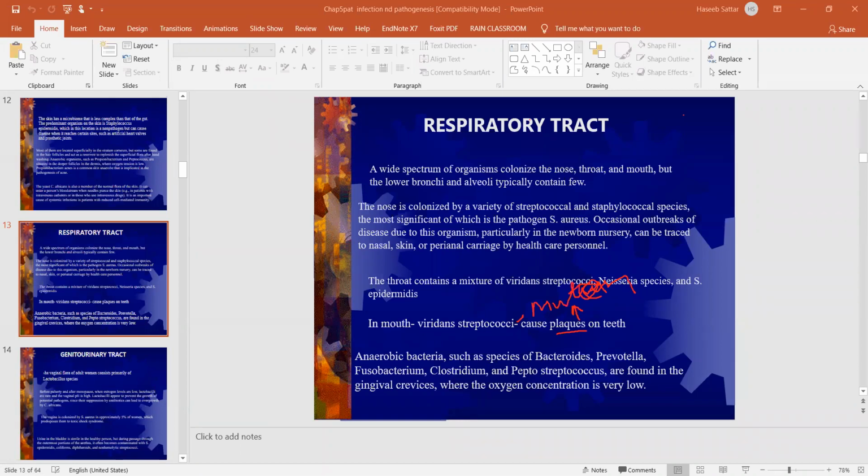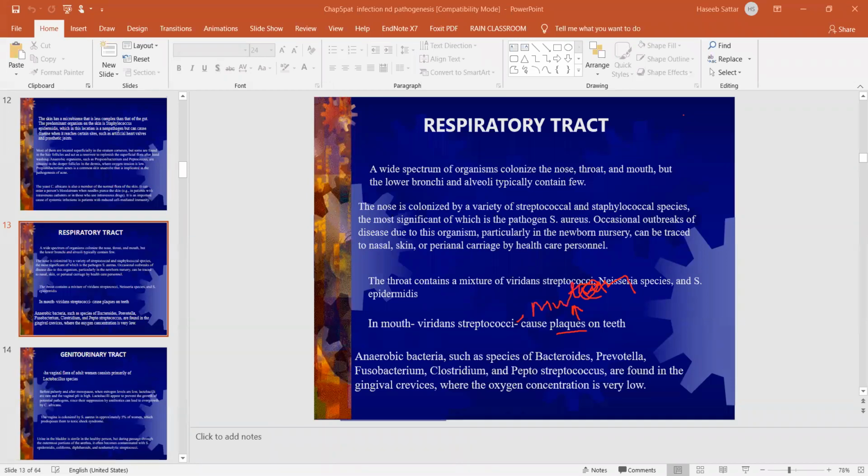Another pathogenesis is that Streptococcus mutans also produces a large amount of acid, and because of the large amount of acid, they demineralize the enamel. You know our teeth are made up of calcium.